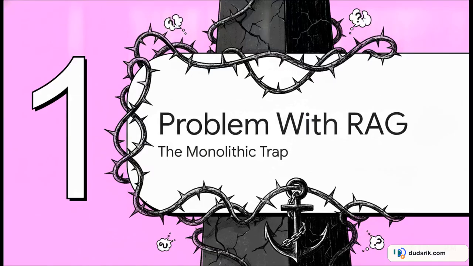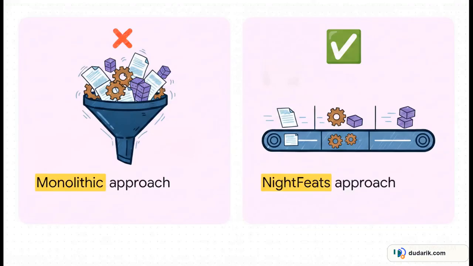Let's take a hard look at the antagonist of our story here. The standard way most people build RAG right now is what the researchers call a monolithic approach. It's this flawed retrieve-then-generate pattern, where retrieved chunks of text are literally just stuffed blindly into a single generation prompt, and you just kind of hope for the best. NightFeats, on the other hand, approaches this entirely differently. It isolates those failure modes by decomposing the whole workflow into strict, very distinct phases.